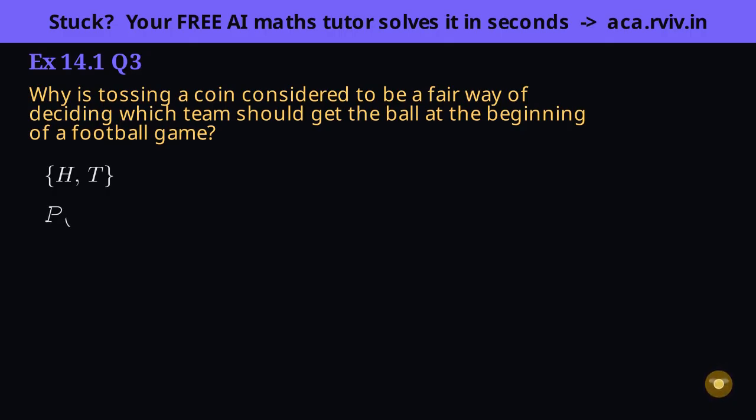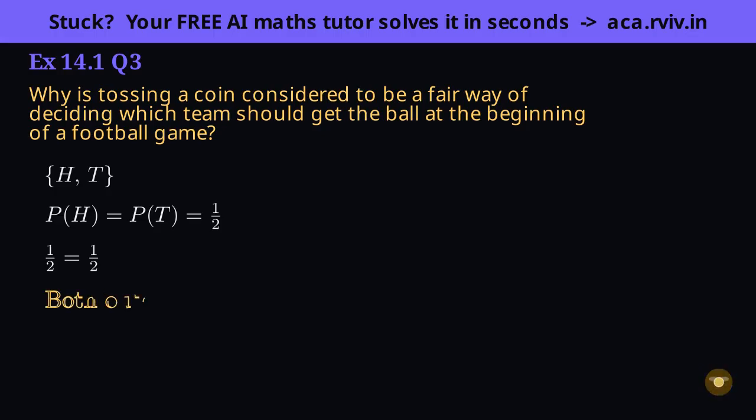A coin has just two outcomes, head and tail, and because it's unbiased, there's no reason for one to come up more than the other, so they're equally likely, each with probability 1/2. Assign one team to heads and the other to tails, and each team's chance of winning the toss is exactly that 1/2. Equal chances, so no team is favored, and that's precisely why it's fair.